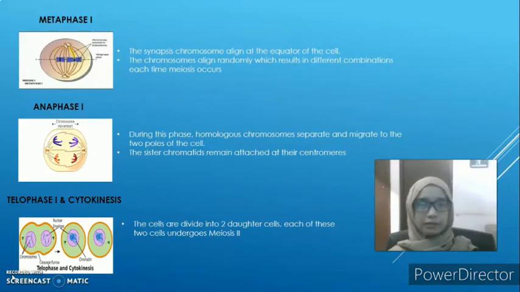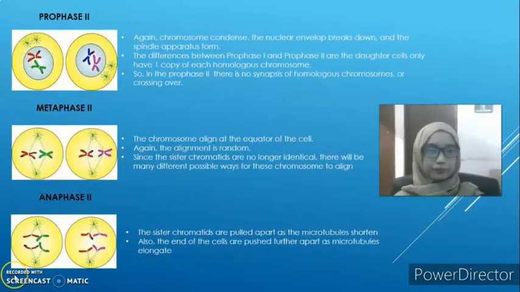Metaphase One. The synapsed chromosomes align at the equator of the cell. The chromosomes align randomly, which results in a different combination each time meiosis occurs. Anaphase One. During this phase, homologous chromosomes separate and migrate to the two poles of the cell. The sister chromatids remain attached at the centromere. Telophase One and Cytokinesis. The cell is divided into two daughter cells. Each of these two cells undergoes meiosis II.